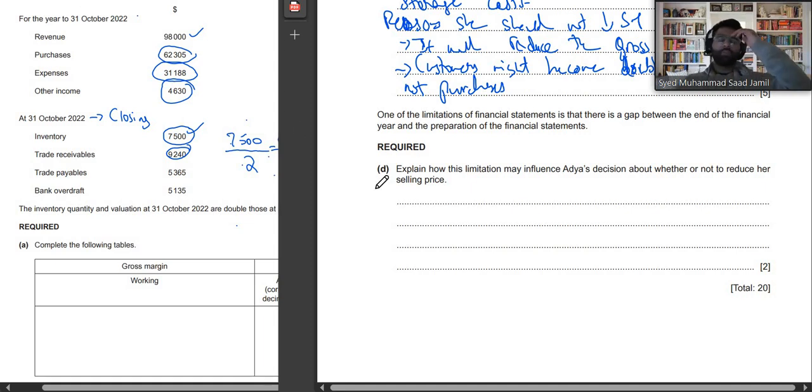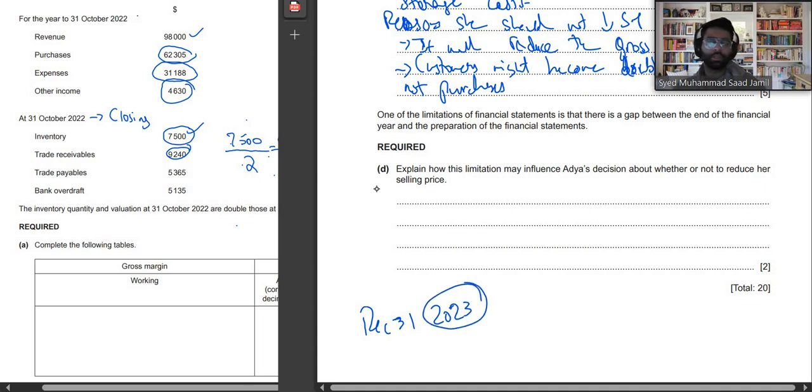So first of all, before we answer the question, we need to understand what the question means. So look guys, let's say you are in a business. Your business year ends on December 31st, 2023. Exactly on December 31st, your financial statement will not be available. It will take time. It might take 2 or 3 months for your financial statement to be prepared. So this is the meaning of the question. Explain how this limitation may influence Adya's decision about whether or not to reduce her selling price.